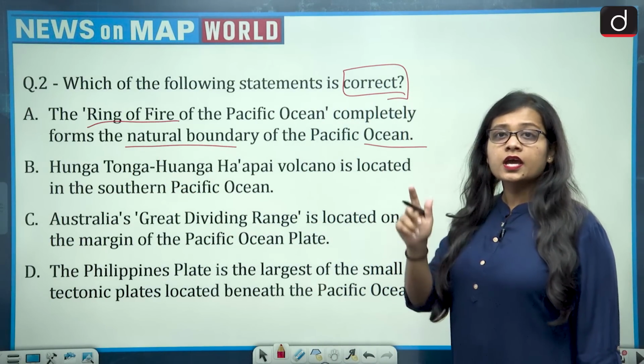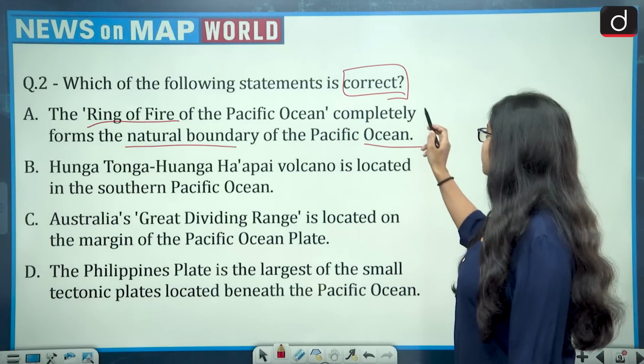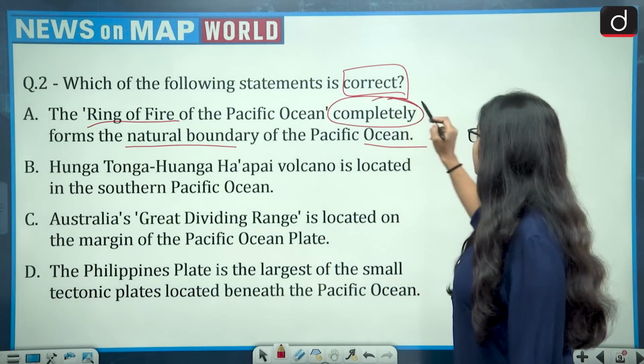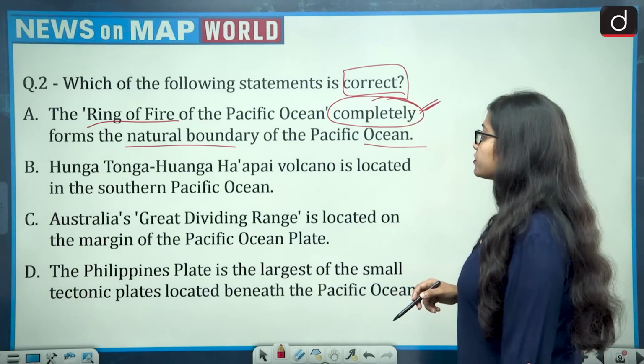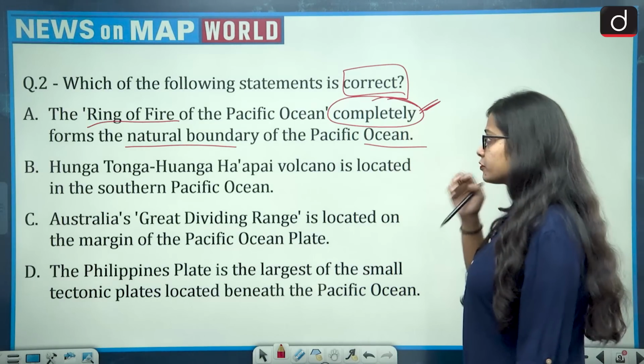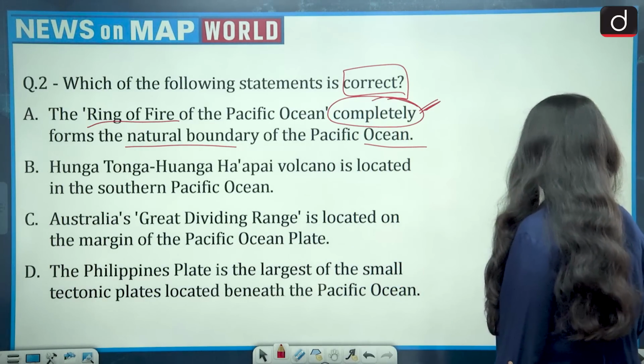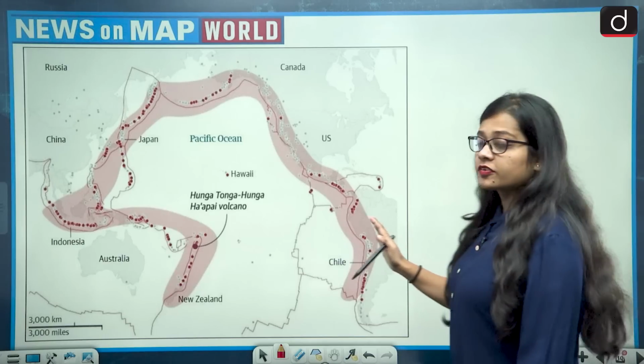So it is saying completely. The important word here that we need to focus on is completely. It is saying it completely covers the natural boundary of the Pacific Ocean. So let's see this. Okay, look at this map.